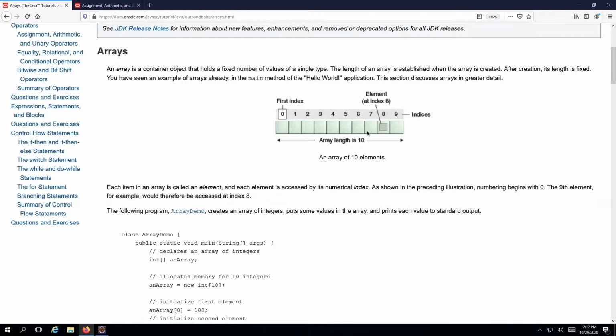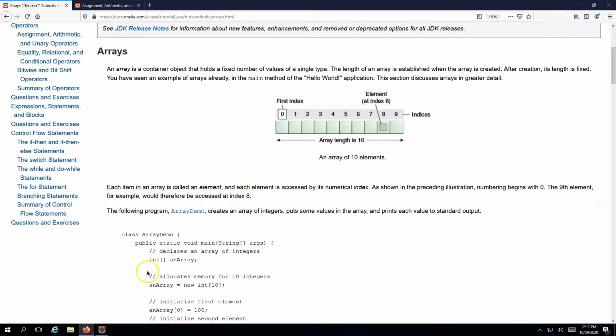Whenever you want to access the elements of the array, you will say array of 0 or array of 1 or array of 2. You need to specify the index to access the element at that index. For example, if you want to access the element which is sitting in this box, you need to say array of index 8. We'll see how we can do that. But this is the basic understanding and idea of the concept of arrays. So let's try to understand this with the help of an example.